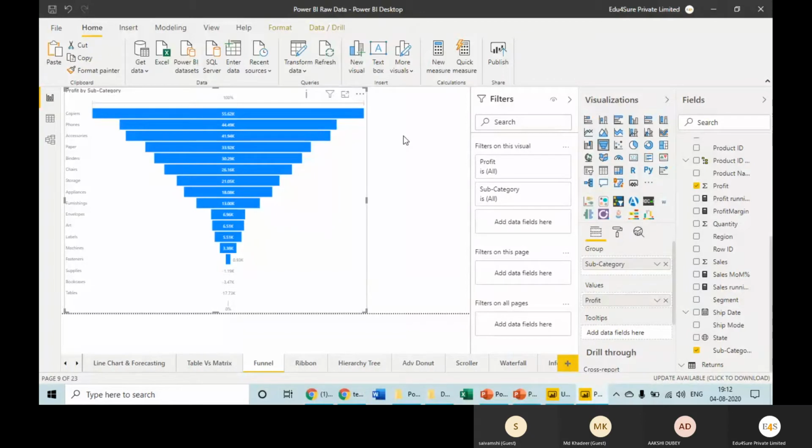So awareness is very important in Power BI. You have to go through what all visuals are there and what is the use case. Then very quickly you can analyze the data. And you can see we are doing nothing. We are just selecting the fields and the result is coming. So in that case, there is no effort. The only effort in Power BI is with respect to how to choose the visual. That's the only focus area.